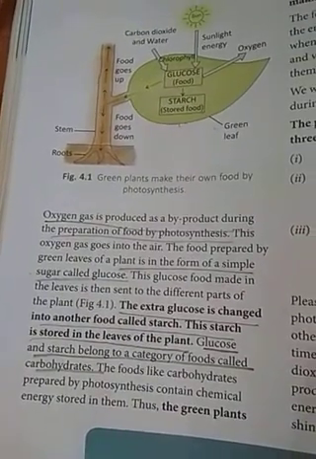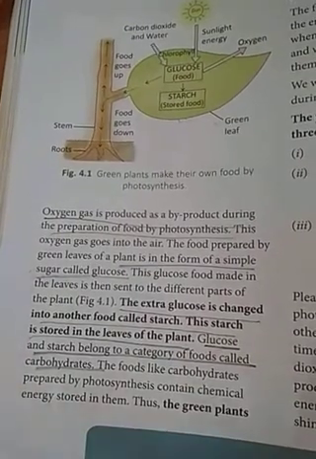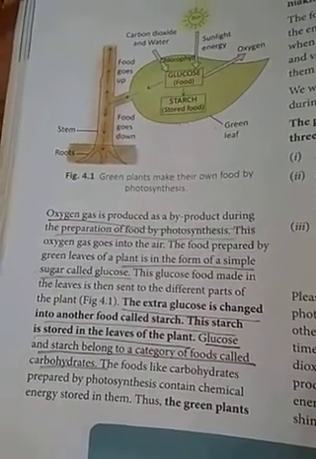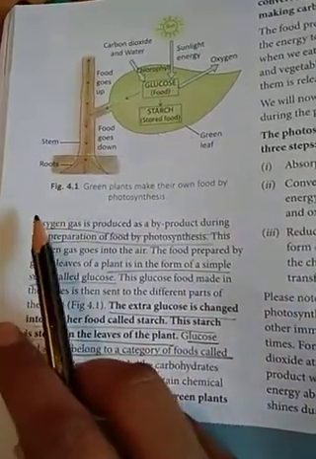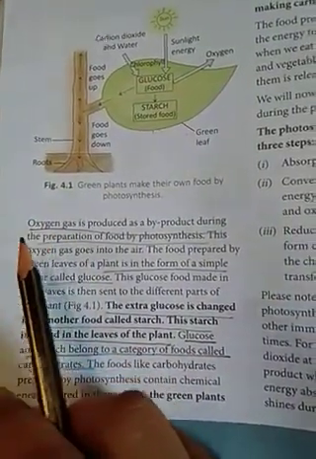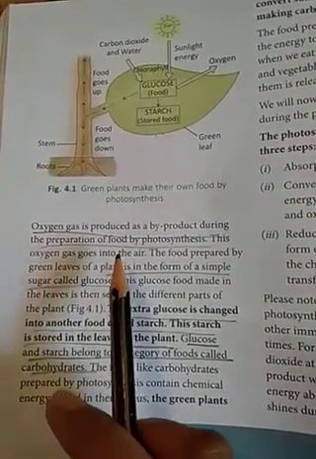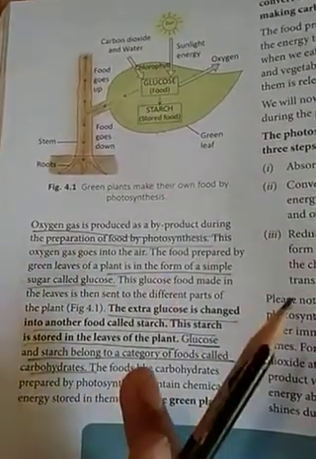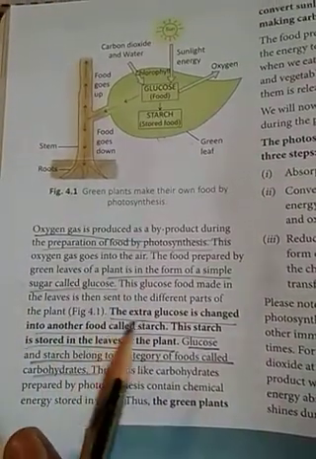Oxygen is very important for the survival of all living beings. This oxygen is released into the air, and from the air all living things utilize this oxygen for their survival.